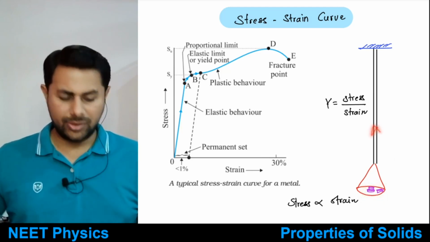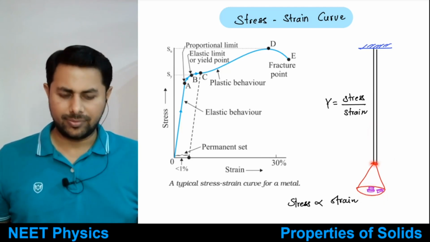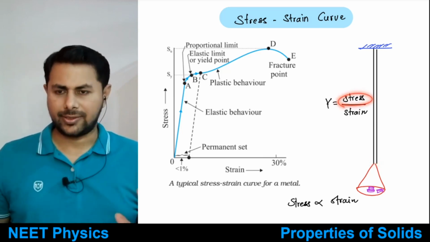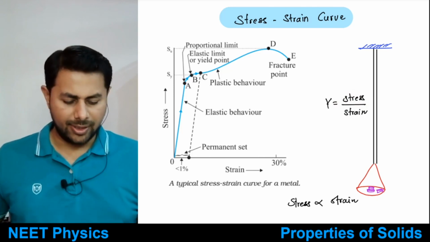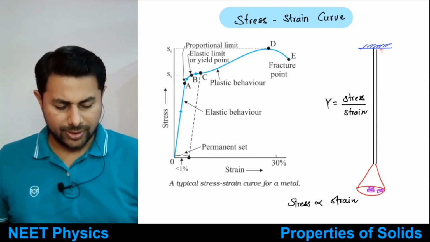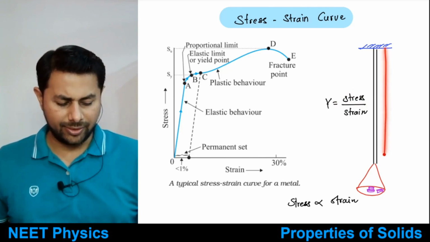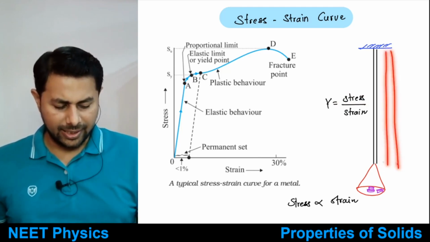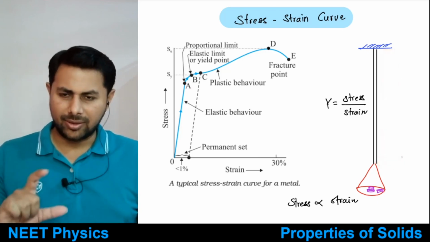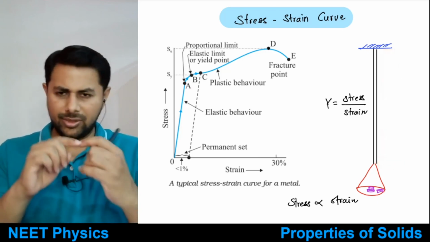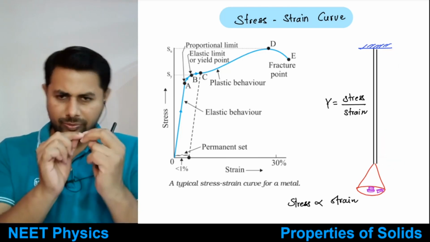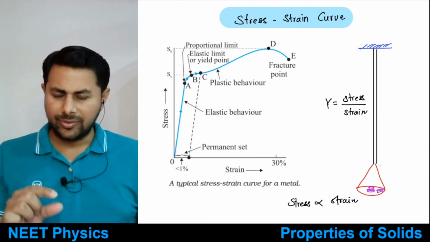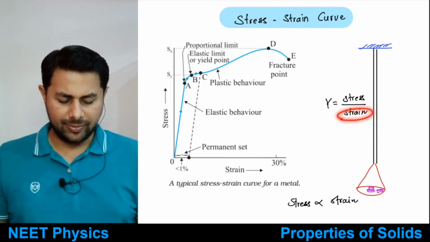Okay, so restoring force per unit area is called the stress, longitudinal stress. Then, again there is some scale over here. There would be a wire of fixed length and a scale would be attached to that. A vernier caliper is attached. Using that vernier caliper, you measure the change in length of the wire, right? The change in length per unit original length is strain.